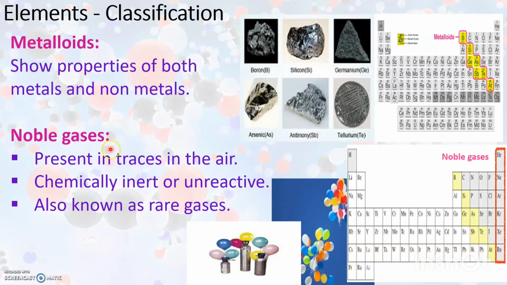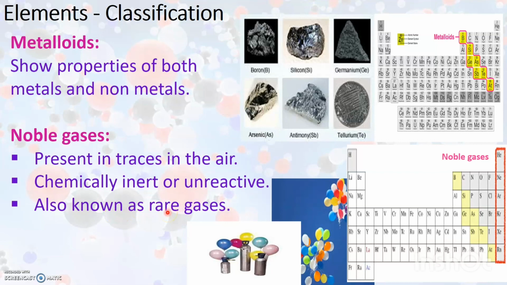Now what are noble gases? They are highly stable and so they are unreactive or they are chemically inert. Noble gases are present in traces in the air. Noble gases are otherwise known as rare gases.